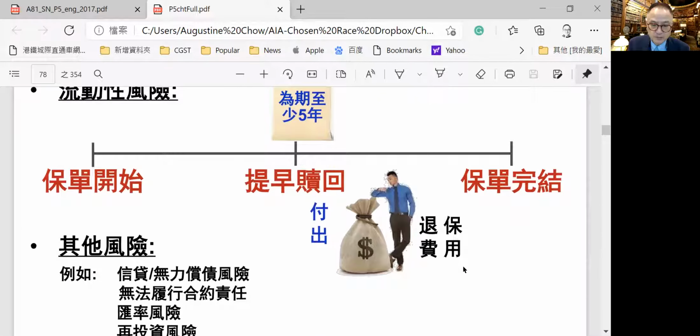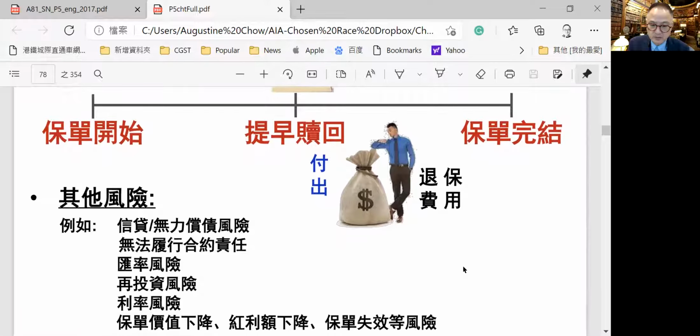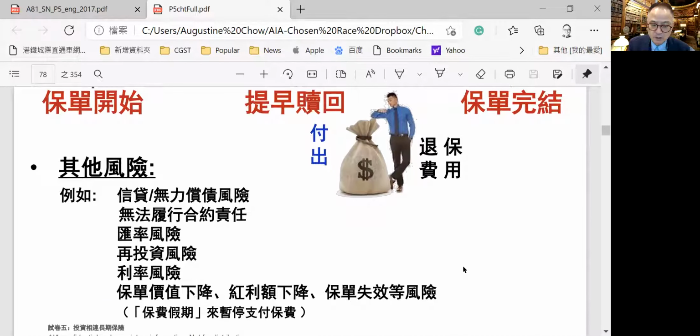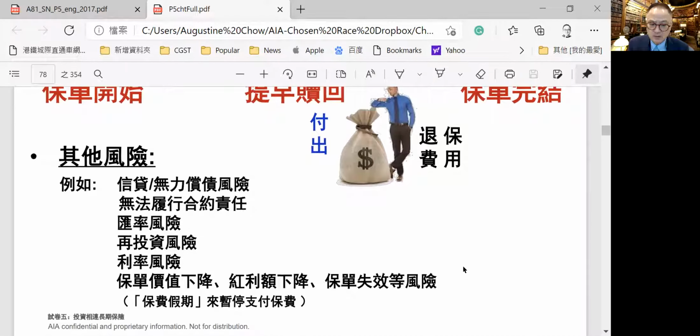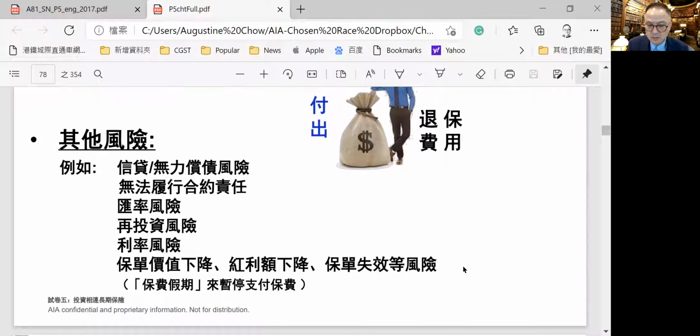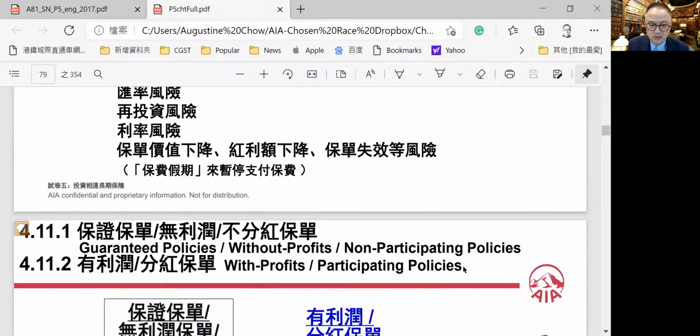If you withdraw within the first 5 years, normally there's a prepayment penalty. You must keep it for the whole period. And you bear the risk of default, exchange rate, reinvestment risk, and interest rate risk. Also, the policy value may go down, to the point where you lose your money, and then your policy is not giving you the desired protection that you asked for.